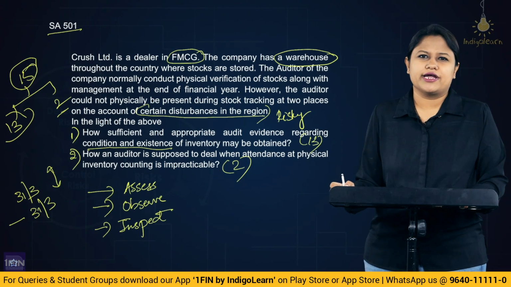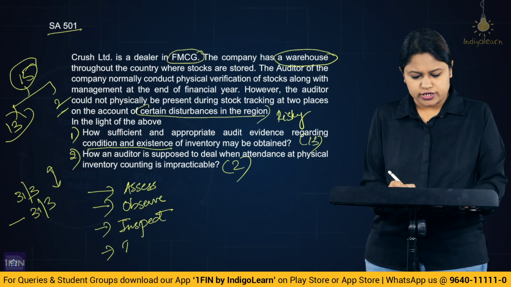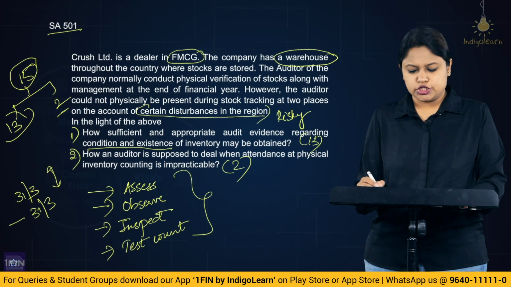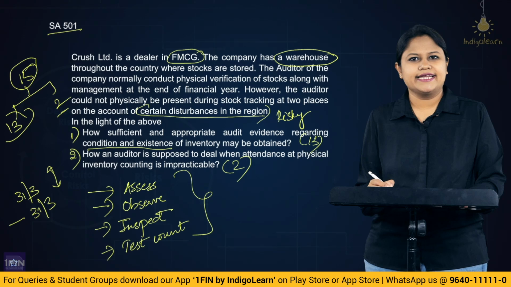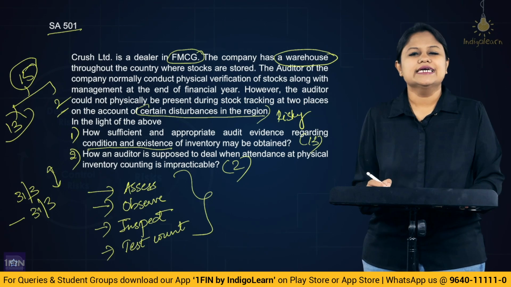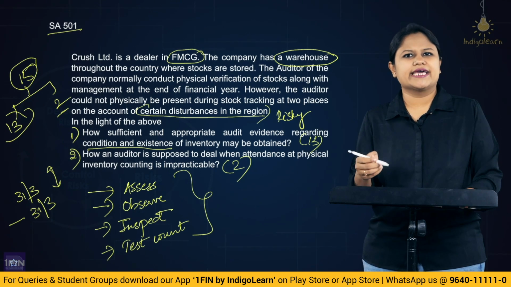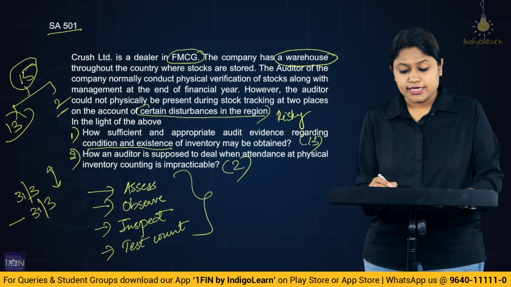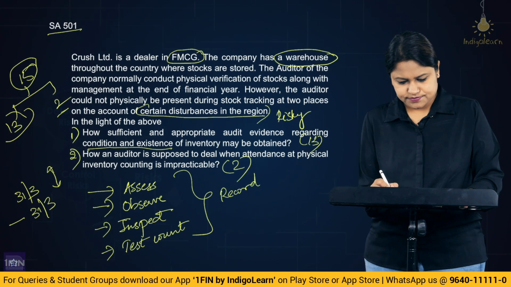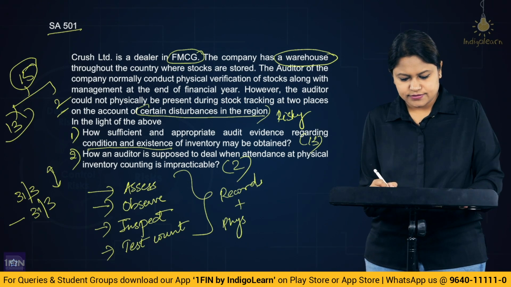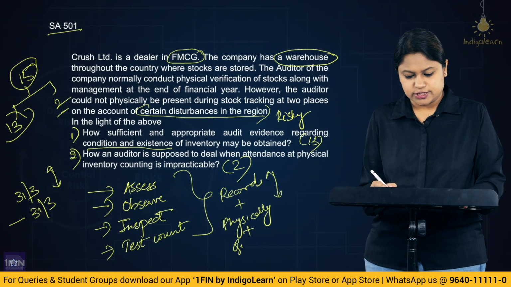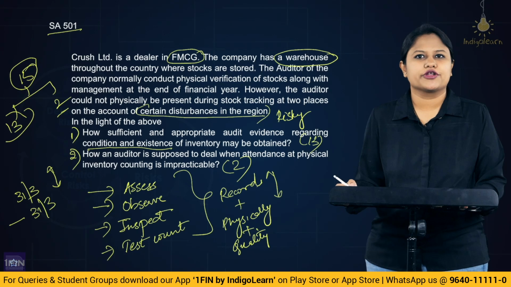And on management you cannot rely 100%. So at some places you would also do what? Test count. You will also perform test count. So these are all the procedures that you will adopt in case you attend the physical verification on the date when the management is conducting it. That is when you are present at that point of time. A very regular scenario, a normal scenario. So these are all the things that you will do and then come to a conclusion whether what is given in the records and what is physically present is coinciding or not, that is, same or not. Physically plus quality as well, as they are telling, is matching or not. Clear?